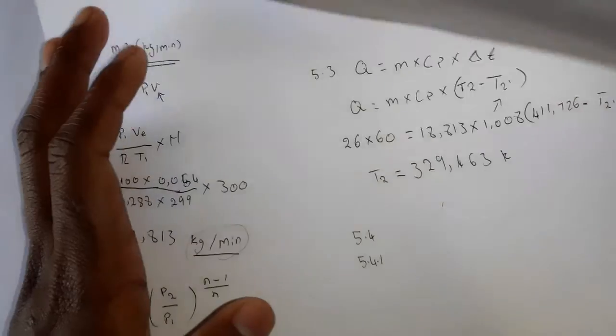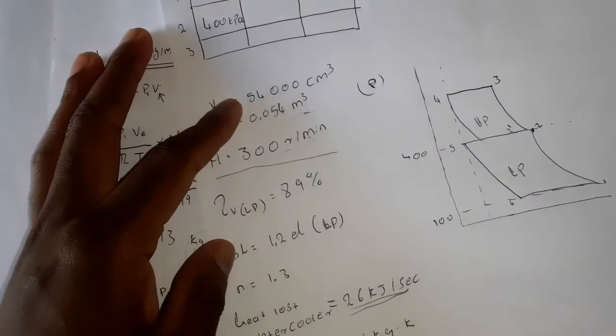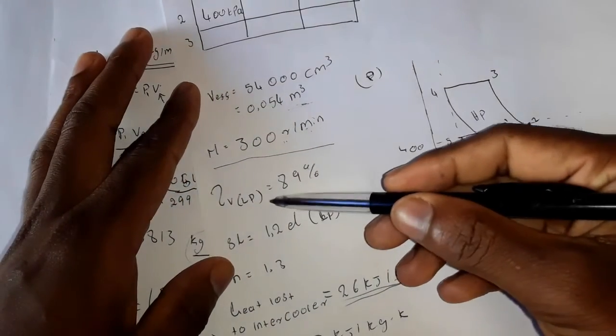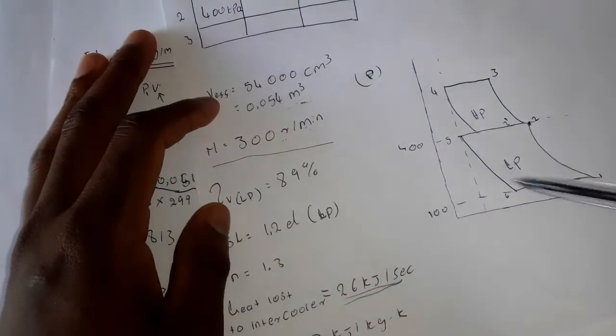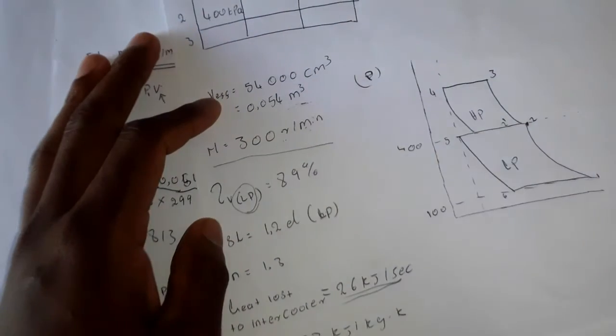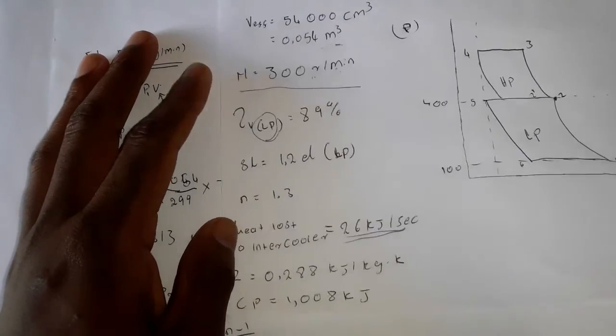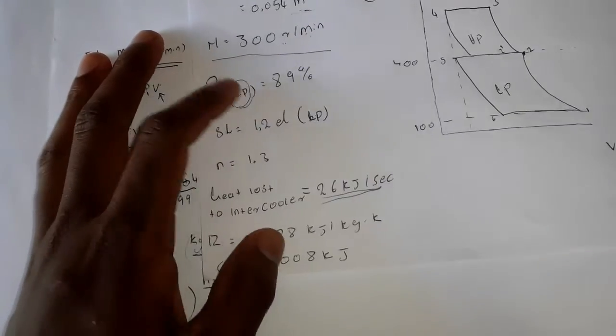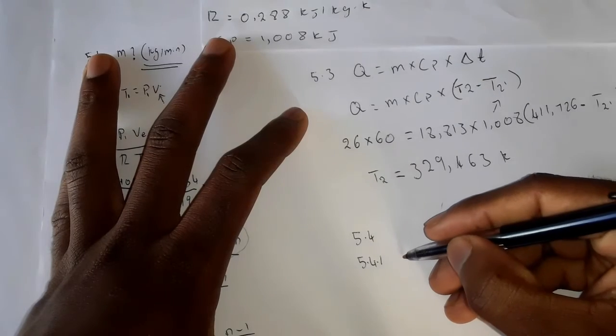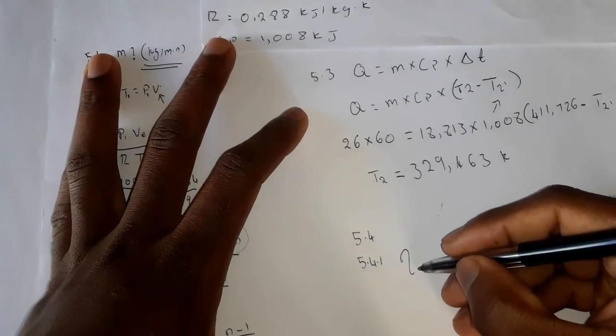We are given the volumetric efficiency, and in this question what we're calculating is for the low pressure cylinder.